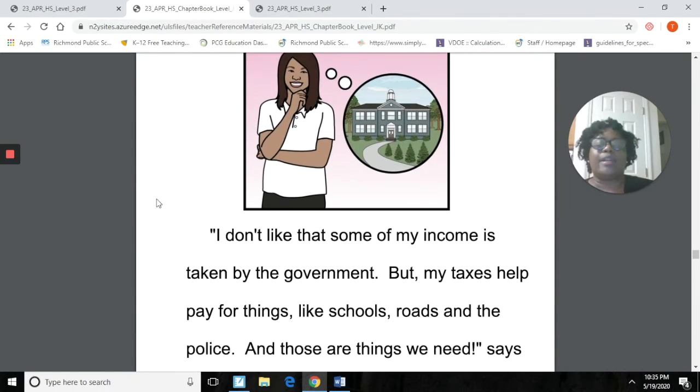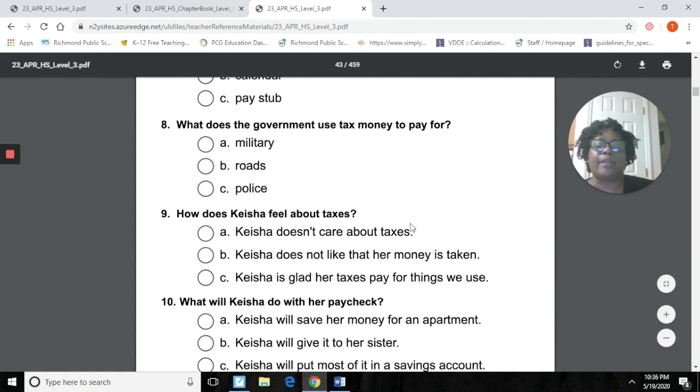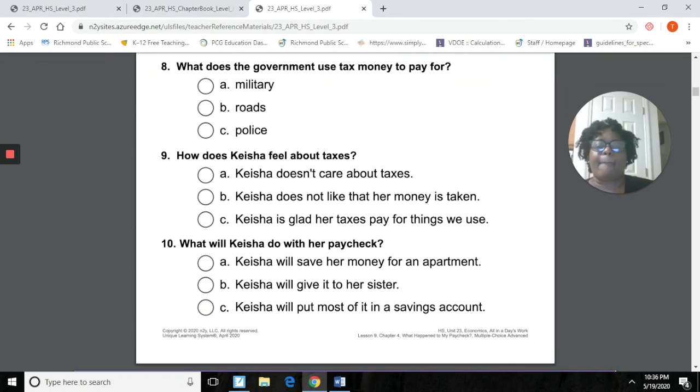And we see right here, it says, what does she say? I don't like that some of my income is being taken by the government. So we see it. See where my cursor is running on my arrow? She doesn't like it, right? Okay, let's go back over here and make a choice, okay? And we know that Keyshia does not like that her money is being taken, okay?